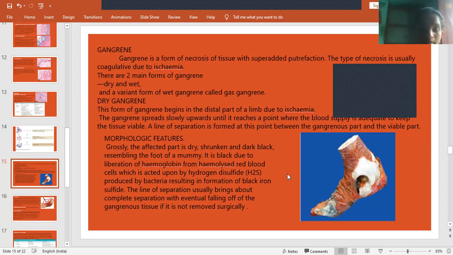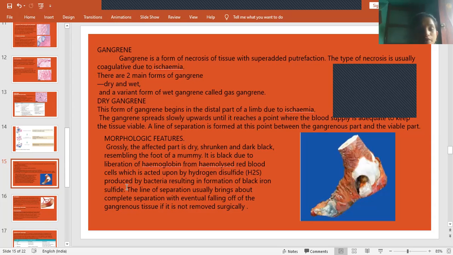The morphological changes seen are that it is dry and shrunken. Because there is no blood supply, it becomes dry. Shrunken means the tissue becomes small, and it appears dark black, resembling the foot of a mummy. It is black due to liberation of hemoglobin from hemolyzed red blood cells, which is acted upon by hydrogen sulfide produced by bacteria, resulting in formation of black iron sulfide. So when blood is lysed, it releases hemoglobin. When it is acted upon by hydrogen sulfide, it gets converted into iron sulfide. The color of this iron sulfide is black. Because of this, it is seen in black color.